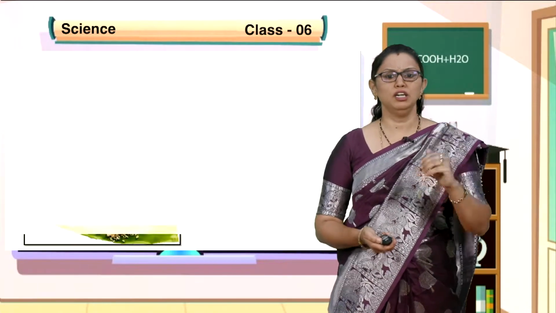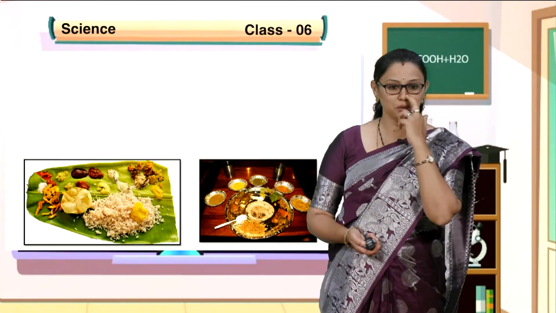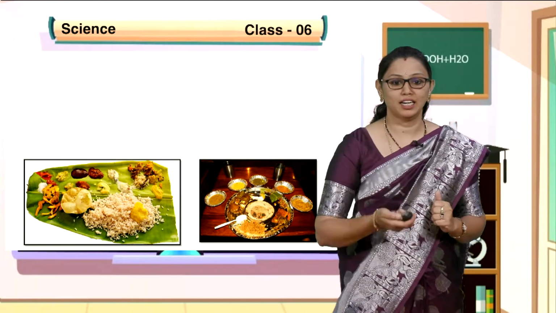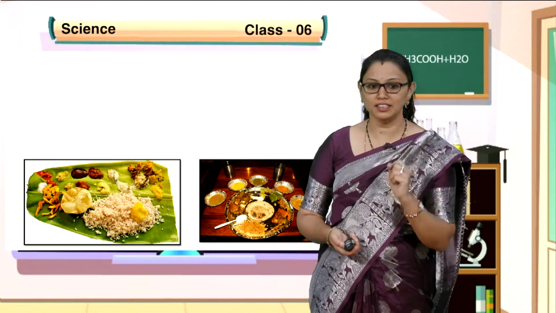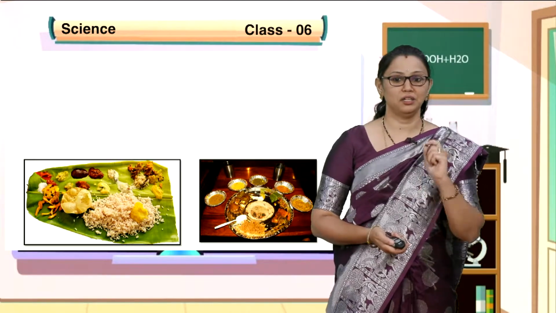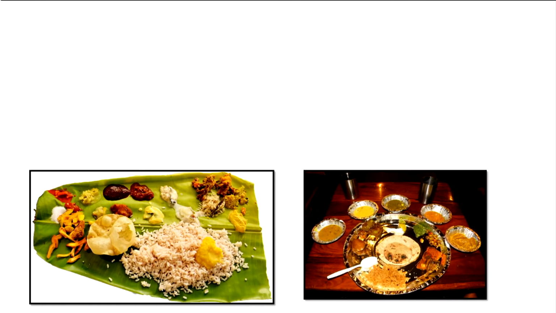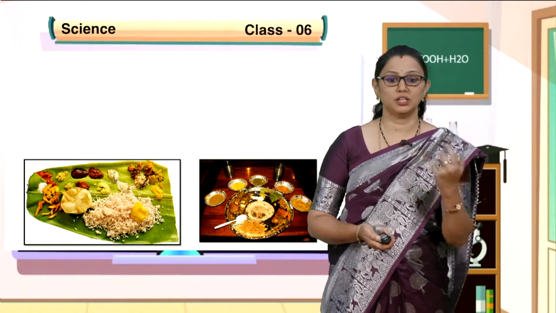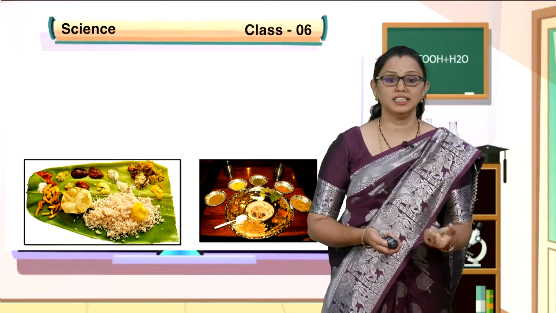Now, see this, children, very beautiful pictures, and I think you are hungry seeing this. In the first picture you can see rice, ghee, puri, pickles, papad as well as some dals and curries. In picture 2, you can see roti and then rice, curries, dal.